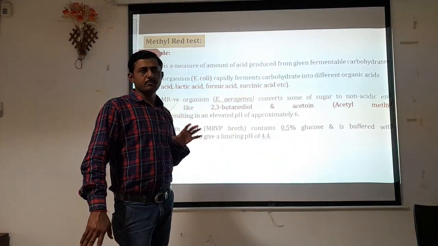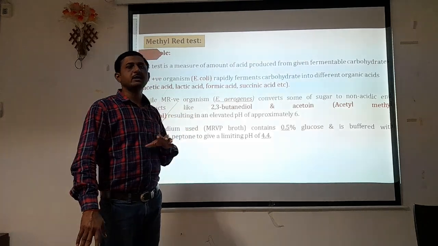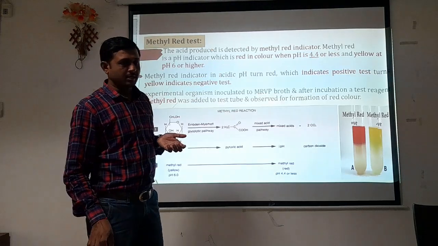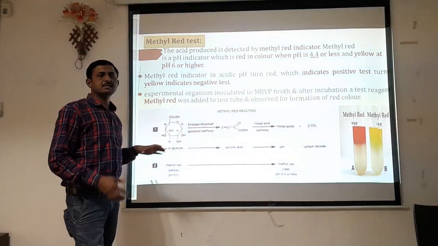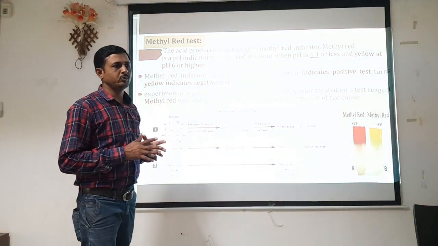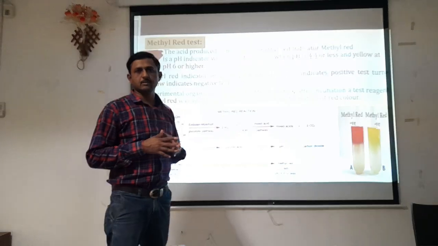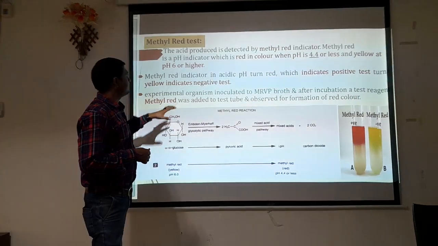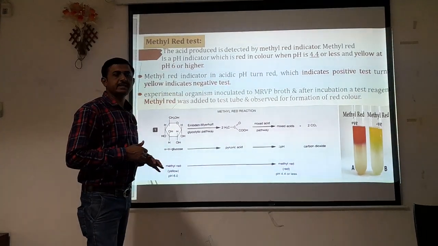Before inoculation we have to maintain the particular pH of that medium, and after inoculating the organism in that MRVP broth, we incubate the tube in an incubator at 37 degrees Celsius for 24 hours.